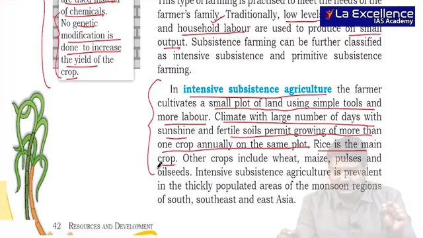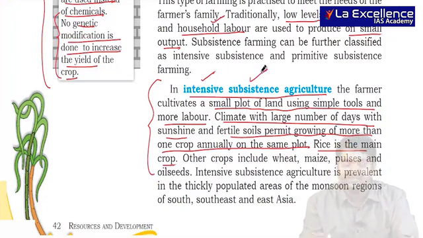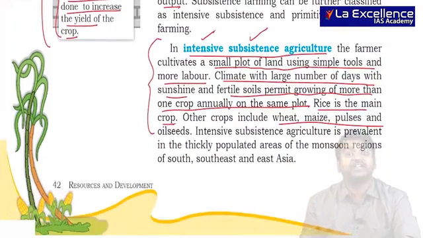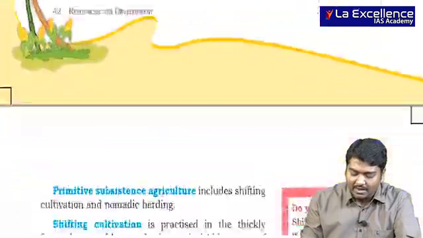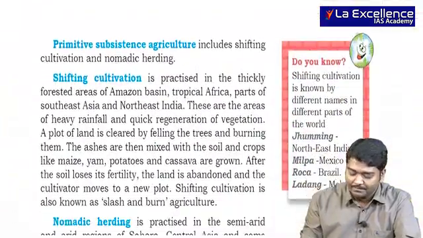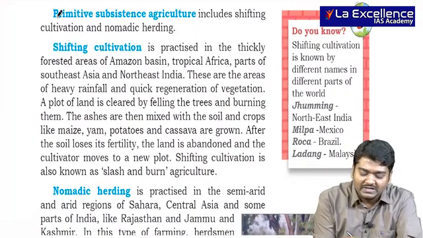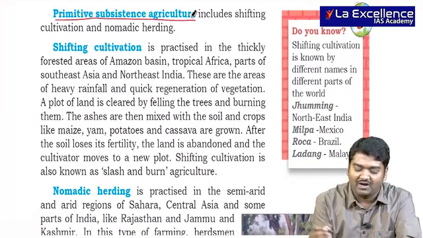The reason is intensive, more labor is present; subsistence, less technology. Other crops, wheat, maize, pulses, are usually present in monsoon regions which are dependent on rain and not on irrigational activities. And then we also come across something called primitive subsistence farming.